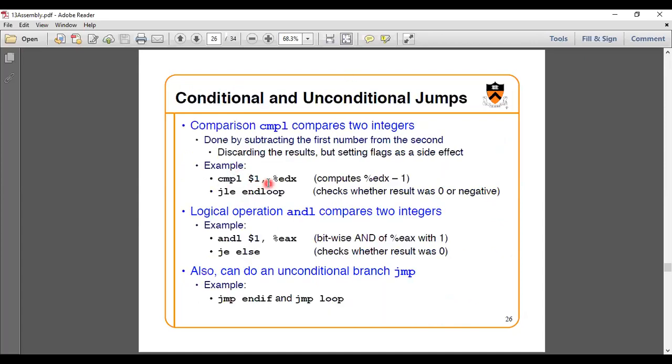So when you are comparing the value that is not greater than 1, that is if it is 0 or any negative value, it should jump to the end of the loop. So JLE here is jump when less than or equal to 0. J stands for jump, LE is less than or equal.